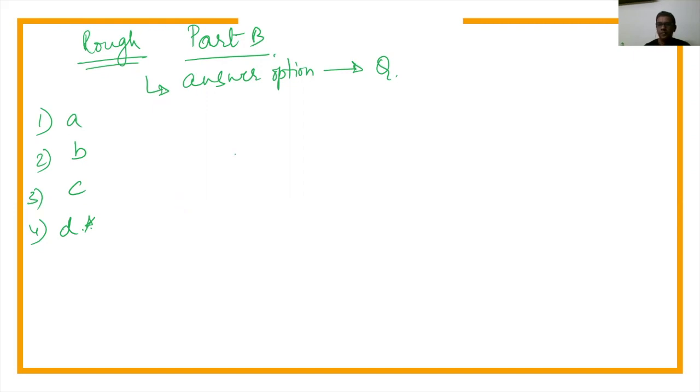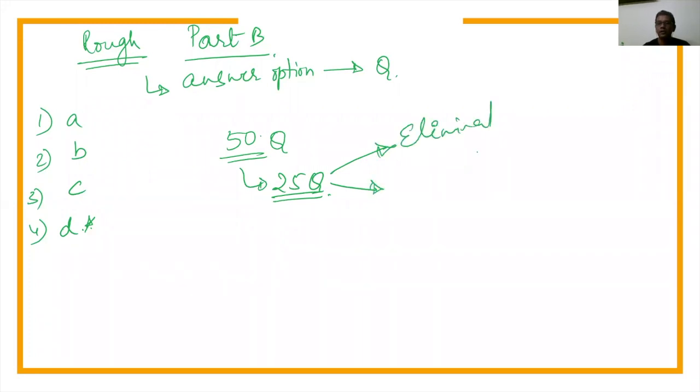Okay? 50 questions in the paper. After 25 questions, your guesswork should now begin quite intelligently. So how do you do it intelligently? There are two ways we do guesswork. One, eliminating two answers.